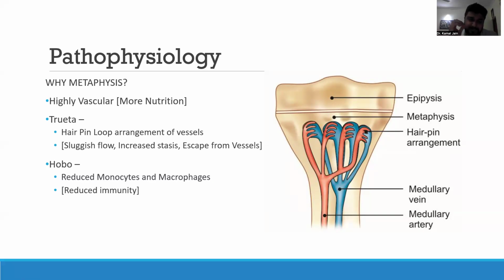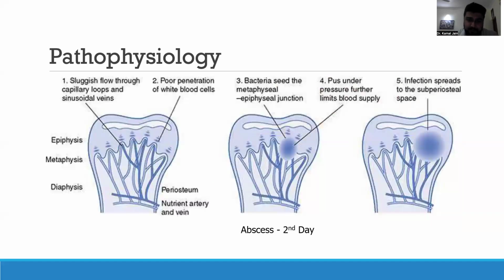Hobo's hypothesis was that the metaphyseal area has reduced immunity, which basically means that there are reduced monocytes and macrophages in this area. So the bacteria has now escaped the blood and lodged into the metaphysis. What next? After lodging into the bone, it starts releasing its enzymes to degrade the bone. The bone undergoes necrosis, and this necrotic bone, along with the surrounding debris, results in the formation of an abscess. You have to remember that an abscess is usually formed on the second or third day of infection.